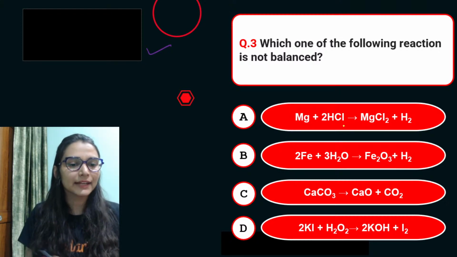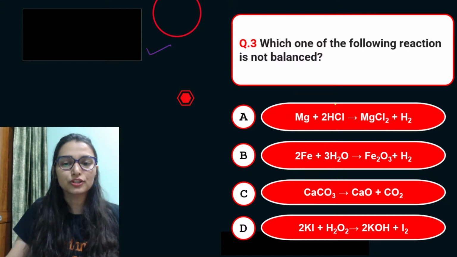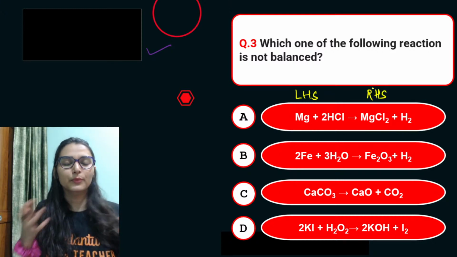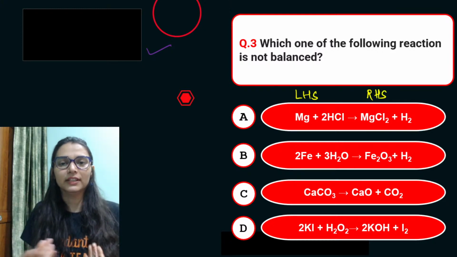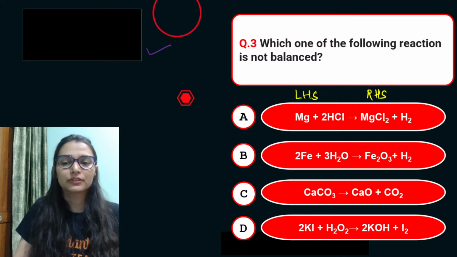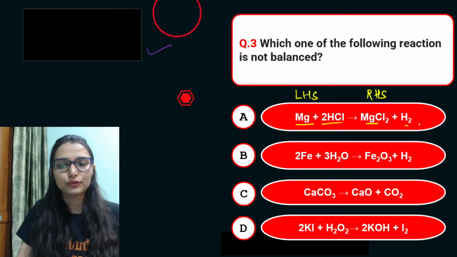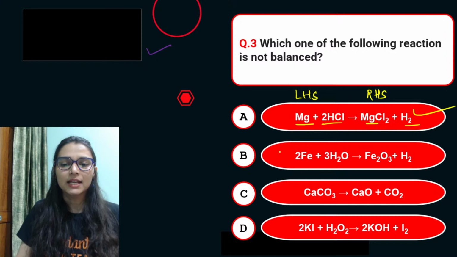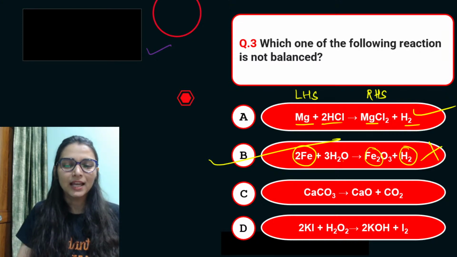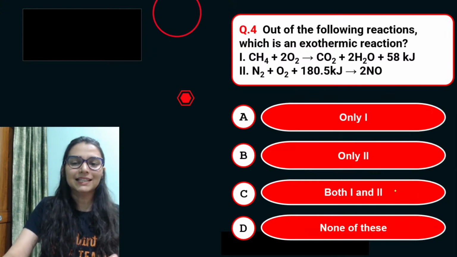Magnesium is reacting with hydrochloric acid and giving you MgCl2. Just check the number of atoms on the left hand side and right hand side. Right, so you know in a balanced equation, the atoms of every element would be the same on both sides. In this reaction I see 1 magnesium, 1, 2 hydrogen, 2, 2 Cl, 2 Cl. This is balanced. Second, 2 iron on the left, 2 iron on the right. 3 into 2, that is 6 hydrogen on the left, only 2 hydrogen on the right. This is not balanced. You don't even need to check the other option. Yes? Okay, and they are also balanced. You can check that. Easy peasy, very easy question.